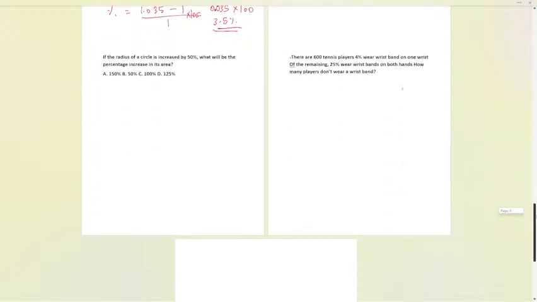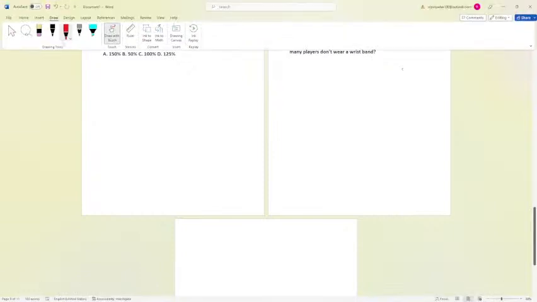The next question is: if the radius of the circle is increased by 50%... Let me tell you everybody, this question was recently asked in an interview, a mock interview in some modules. So that's why we can discuss this question also. That is an important question. This kind of question might be asked. So try for 1 minute. Your time starts now.